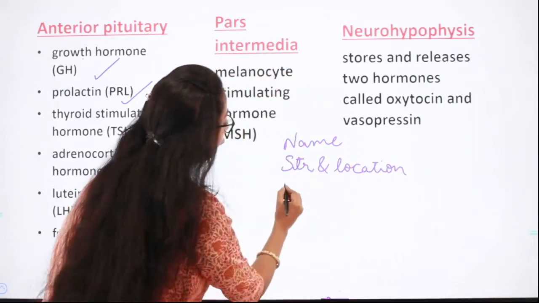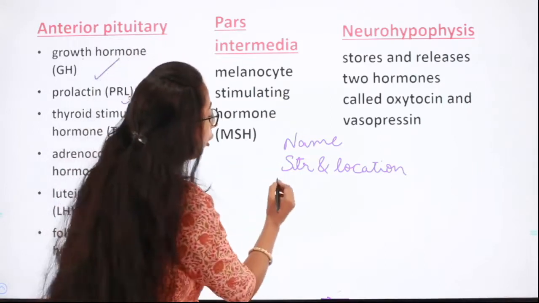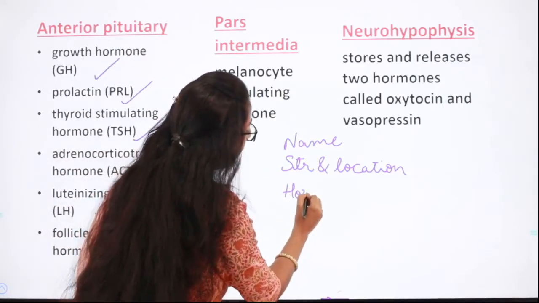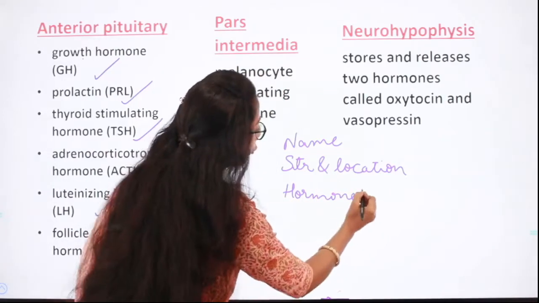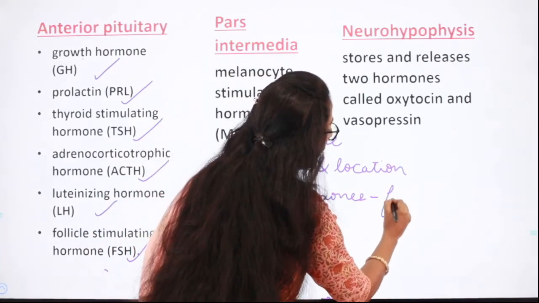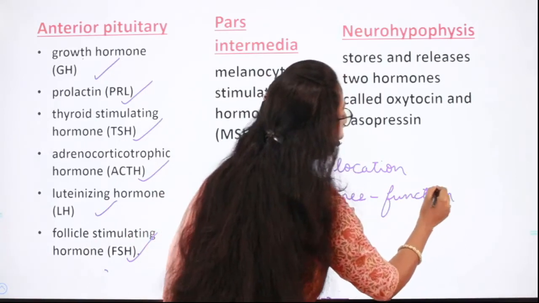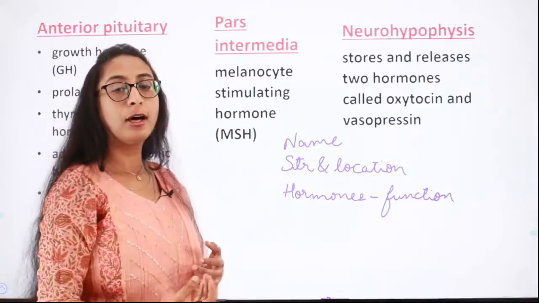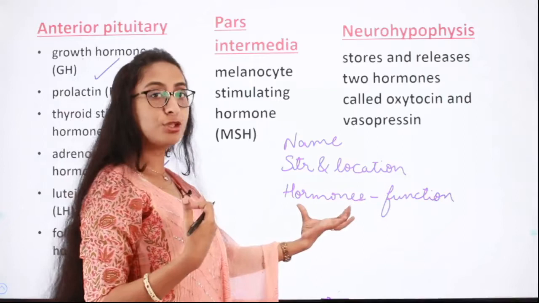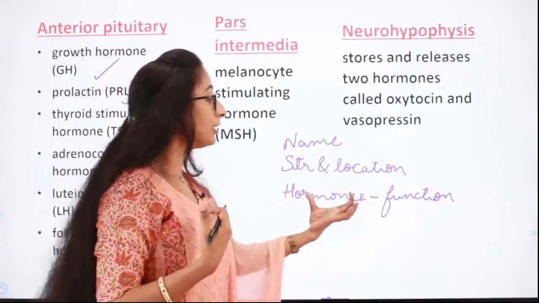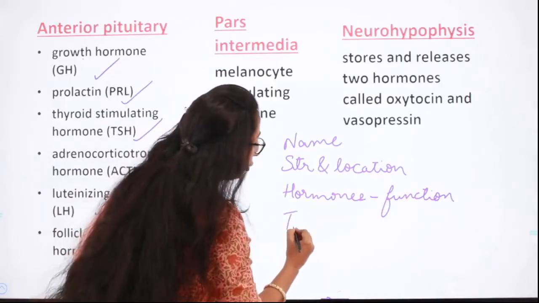third, what is the function? That is, the function of these glands is to secrete hormones, isn't it? So what are the hormones which this gland is secreting? What is the function of these hormones? What activities do they perform? That is, are they regulating any other gland, or are they inducing growth, or are they acting upon the thyroid gland, whatever. So what are the hormones which that gland is synthesizing and what is the function of each of these hormones, and where is the target of all these hormones?